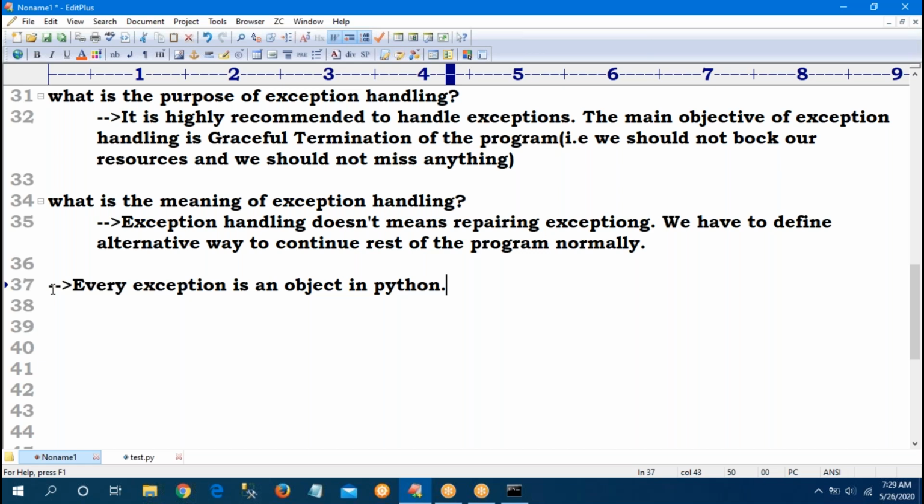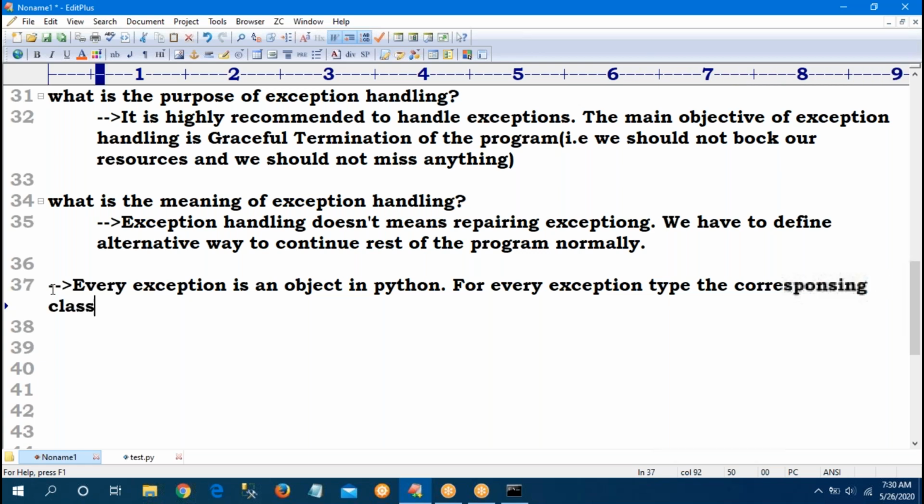So in Python, every exception is one object only. Whenever an object is available, a class is compulsorily available. Without a class, no object. That is the reason for every exception type the corresponding classes are available. So, sir, whenever an exception is raised, PVM will create the corresponding exception object and will check for the handling code.